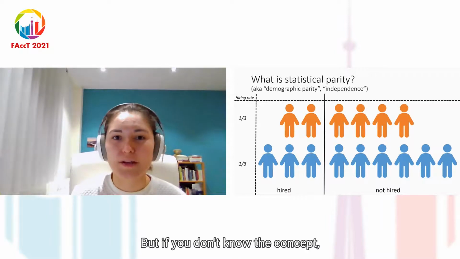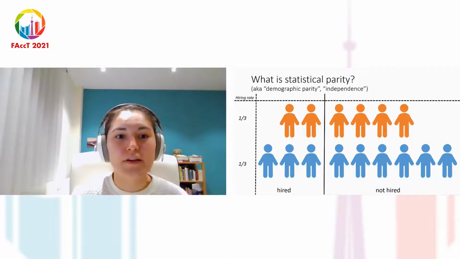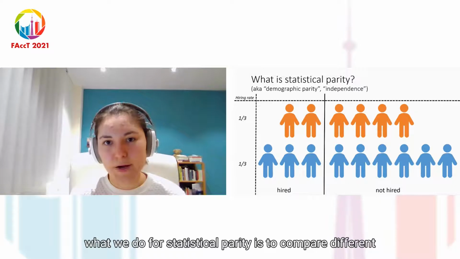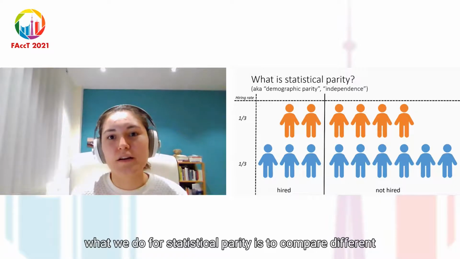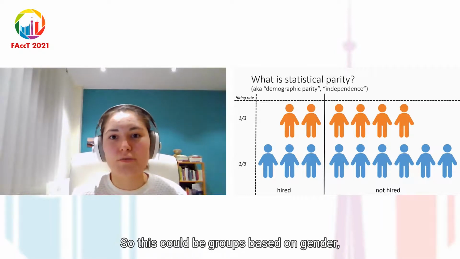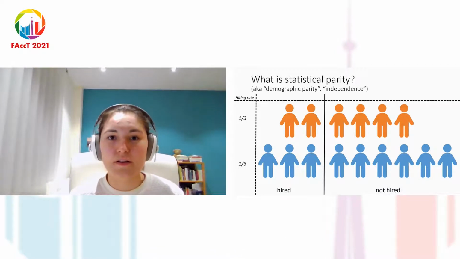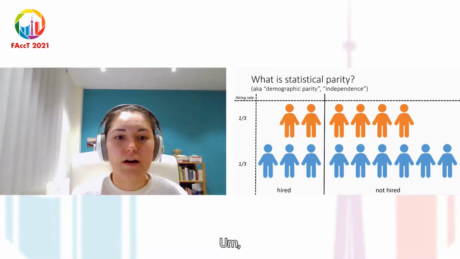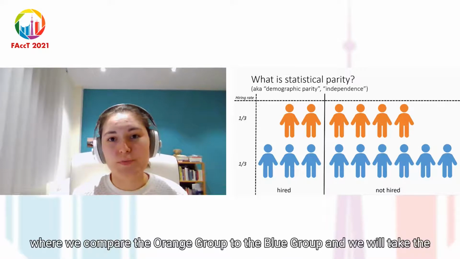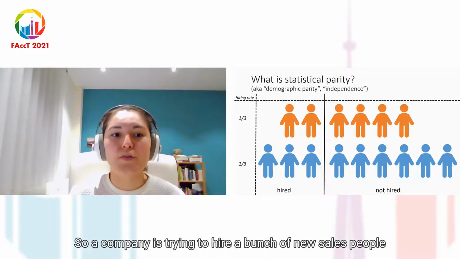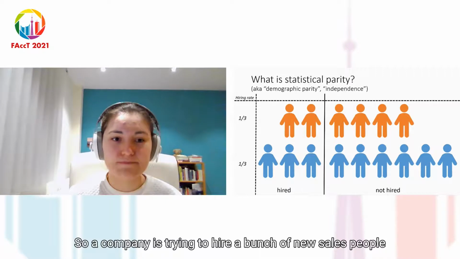But if you don't know the concept, it's pretty easy to explain. As with all other group fairness metrics, what we do for statistical parity is to compare different sociodemographic groups. So this could be groups based on gender, race, religion, etc. And here we take an extremely simplified example where we compare the orange group to the blue group. And we'll take the example of hiring. So a company is trying to hire a bunch of new salespeople.